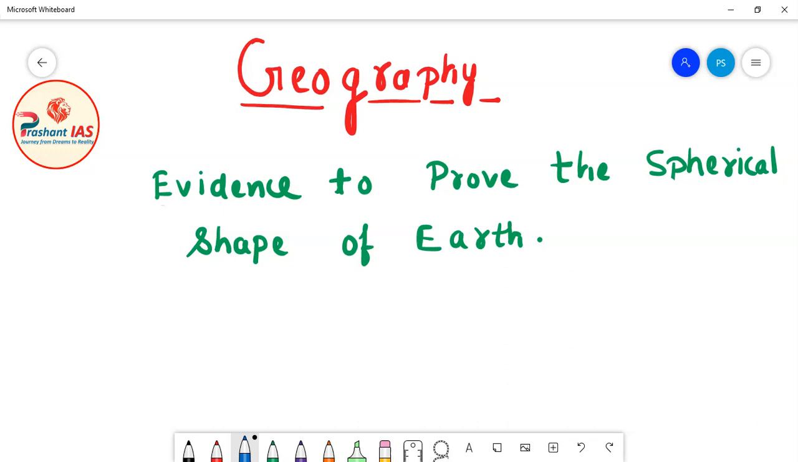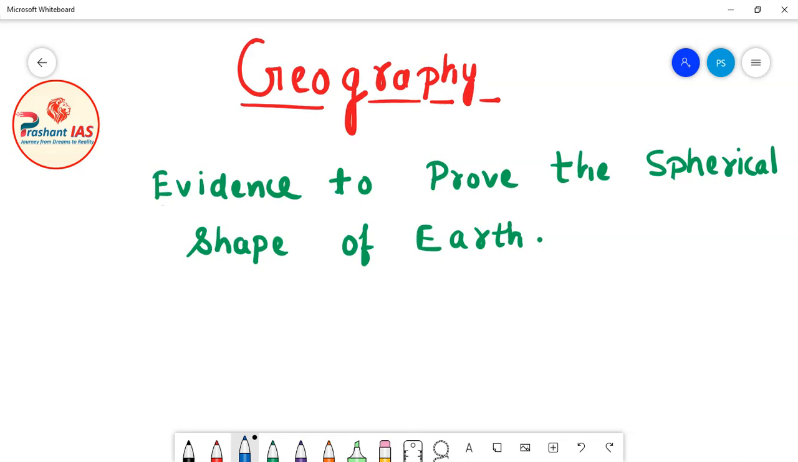So friends, in the last class, we discussed the shape of earth and I have already told you that the earth is spherical in shape. But friends, if we are talking about the exact shape of earth, then the exact shape of earth is called a geoid or oblate spheroid.